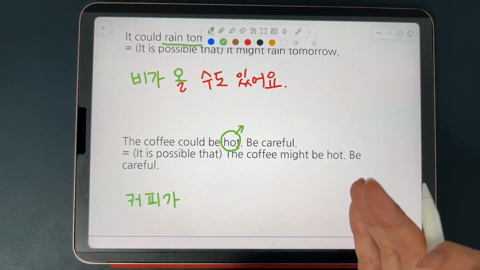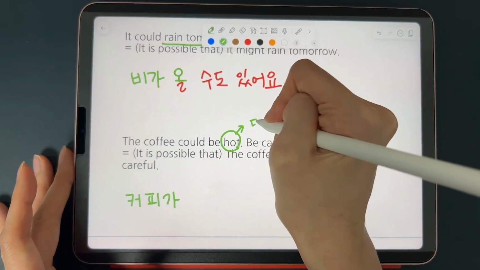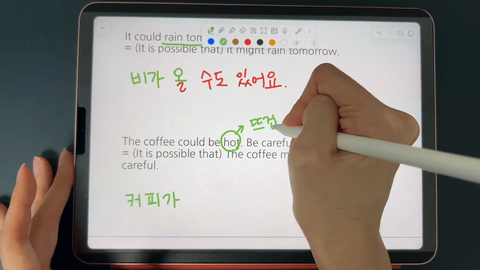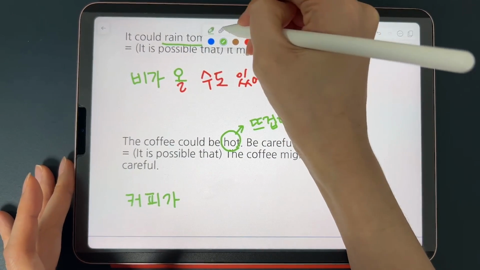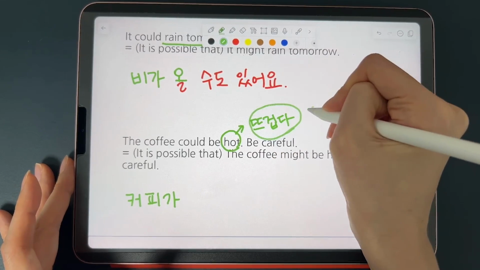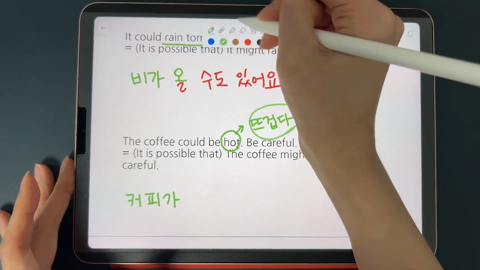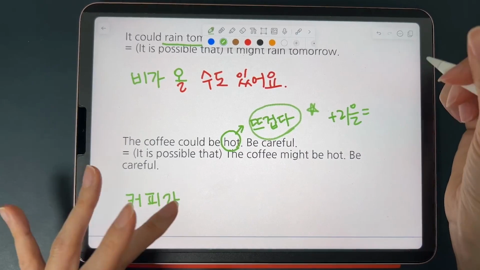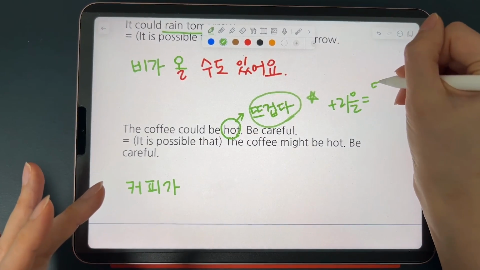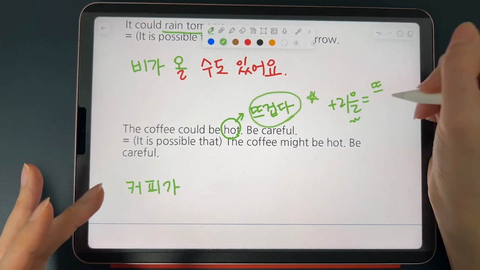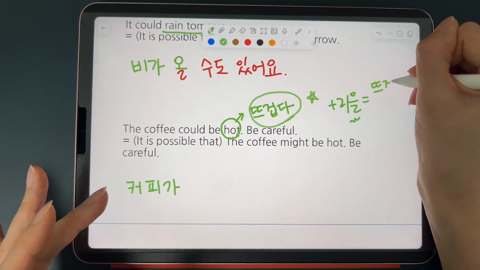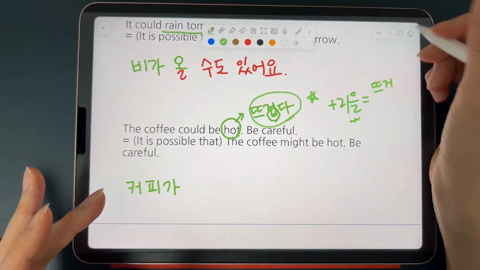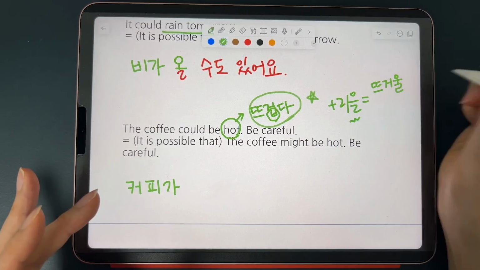It's not used in the context of a weather. So you can use 뜨겁다 adjective. And since 뜨겁다, this adjective follows an irregular rule when it's combined with the 을 suffix, it follows a slightly different rule. So rather than putting 을, you delete 피읍 in the stem and then add 울, right?